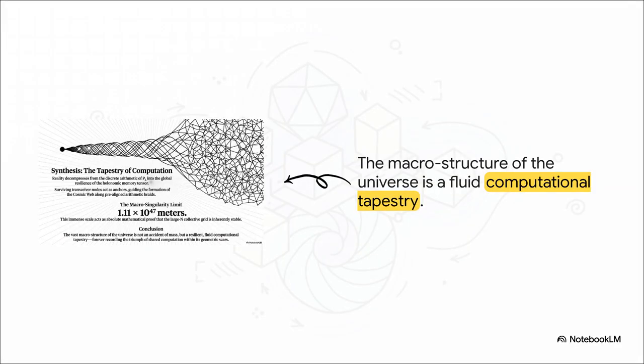To wrap up our mathematical journey today, just look at the immense scale of the macro singularity limit. 1.11 times 10 to the 47th meters. Surviving transceiver nodes act as anchors, guiding the formation of the cosmic web along pre-aligned arithmetic braids. This massive distance acts as absolute mathematical proof that the large N collective grid is inherently stable. It forcefully resists complete metric collapse.